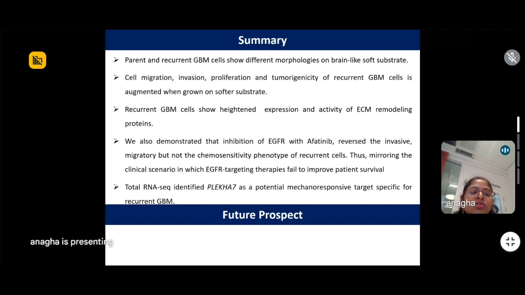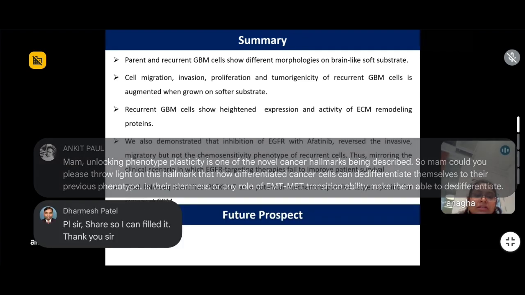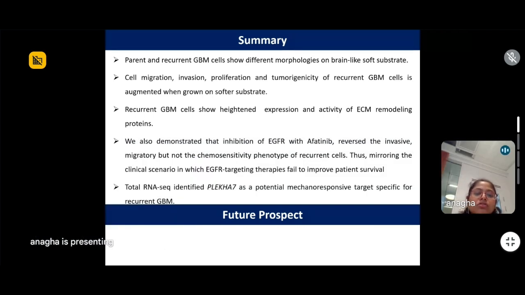We also demonstrated, though this part was not shown in the PPT, that when you inhibit EGFR by afatinib, which is in clinical trials for glioblastoma, it also reversed the invasive and migratory phenotype, but it did not have any significant chemosensitivity effect on the recurrent population.